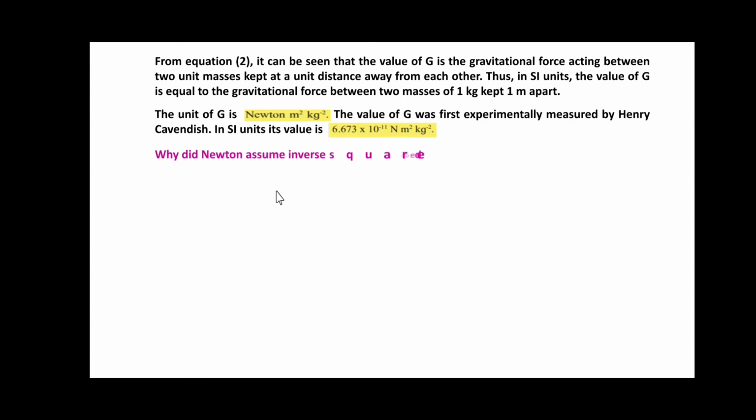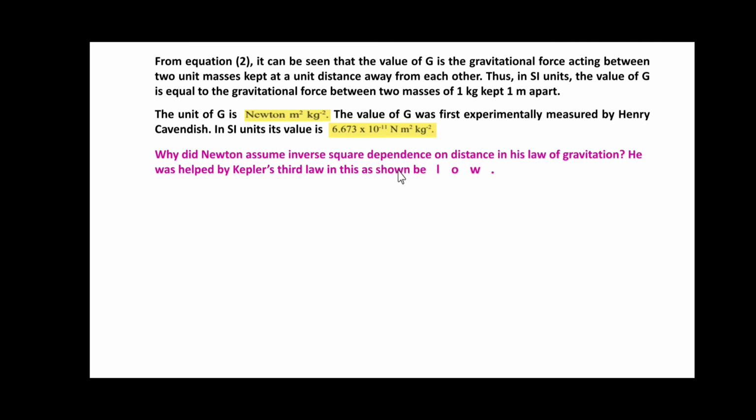Friends, why did Newton assume inverse square dependence on distance in his law of gravitation? He was helped by Kepler's third law in this, as you can show here.